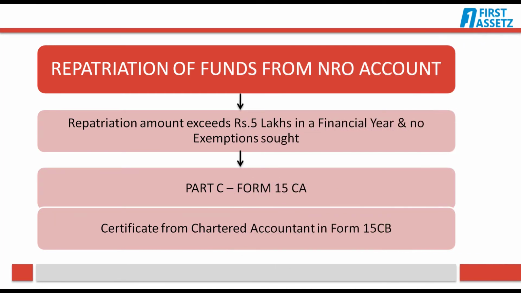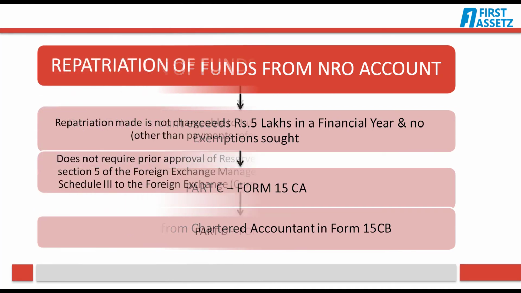Situation 3. When the repatriation amount exceeds rupees 5 lakhs in a financial year, you are not availing any exemption certificates and you have paid taxes for the funds you are repatriating. In such a situation, all that you need to do is fill up Part C of Form 15CA and obtain a certificate in Form 15CB from your chartered accountant. This certificate will be electronically uploaded on the income tax website by your CA. Approach your banker with Form 15CA and Form 15CB for repatriation of funds.